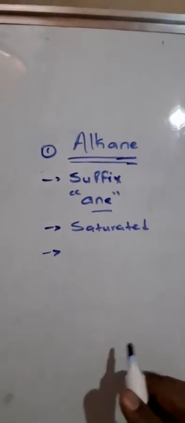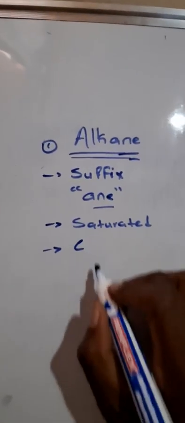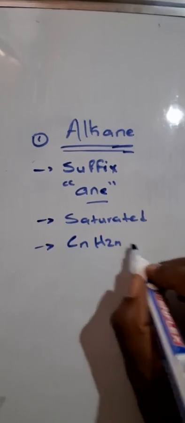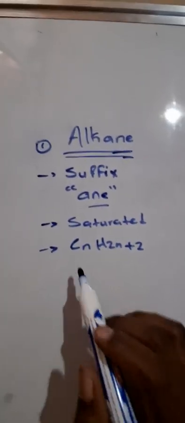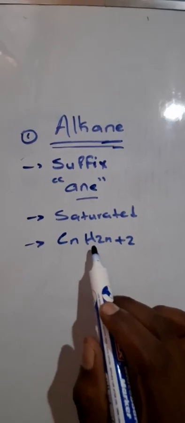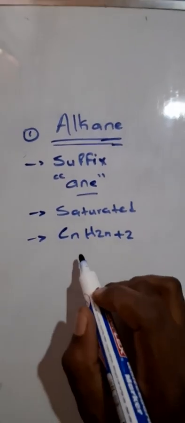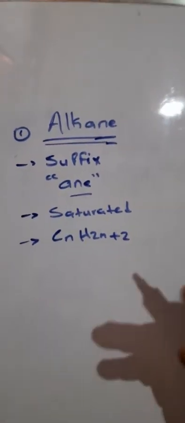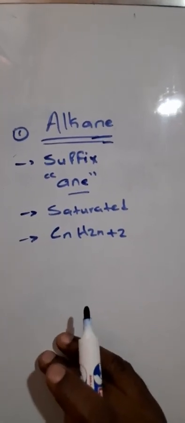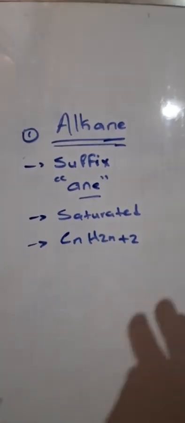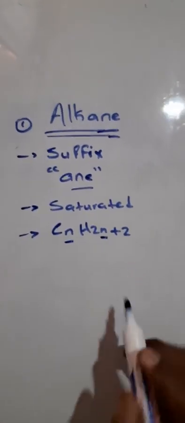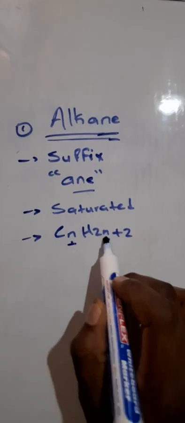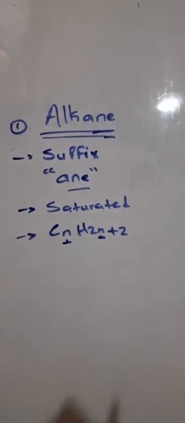Number three, alkanes have a general formula, which helps us do the molecular formula. It is CnH2n+2, with C standing for carbon and H for hydrogen. What does the n stand for? The n stands for the number of carbon atoms. For instance, if we are talking about prop, which consists of three carbon atoms, you substitute three for n in both places.